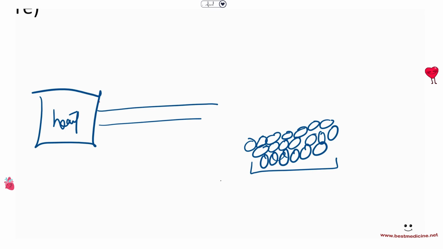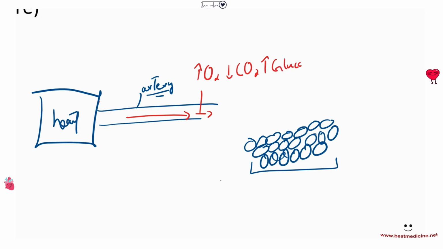What essentially it's receiving is oxygenated blood coming in through an artery. So here is an artery that is coming from the heart, bringing oxygenated blood to the tissue. This oxygenated blood would be rich in oxygen, poor in CO2, and rich in glucose. And that's oxygenated blood.